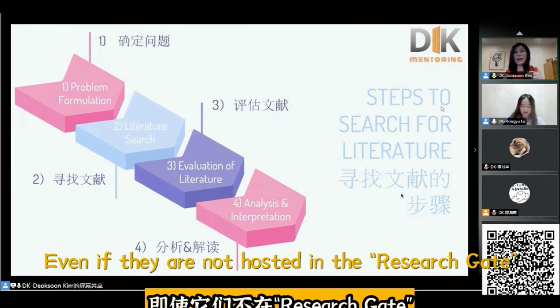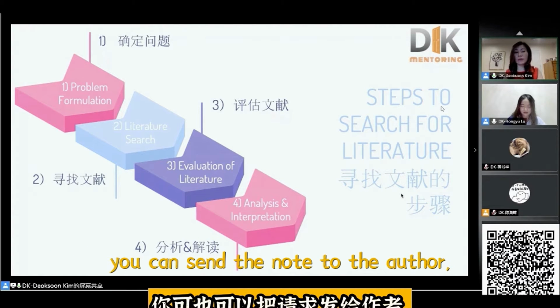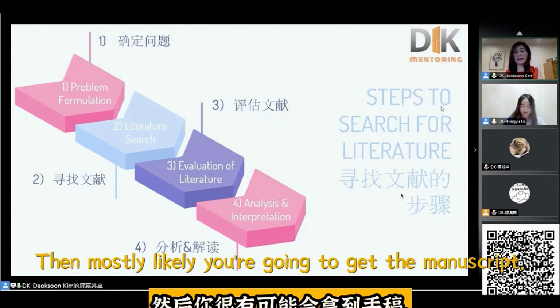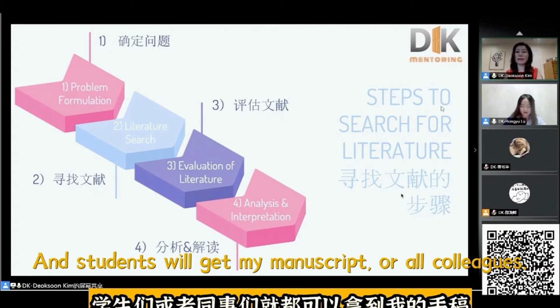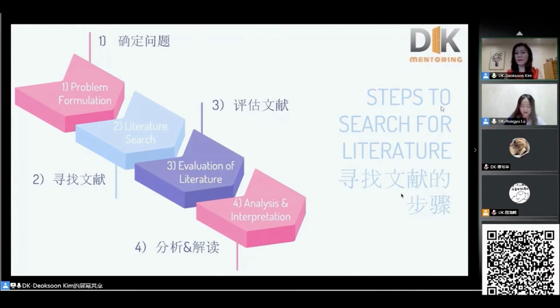Even if they are not posted in ResearchGate, you can send a note to the author. Then most likely you're going to get the manuscript. I always respond to any request I get from the site, and students or colleagues will get my manuscript.